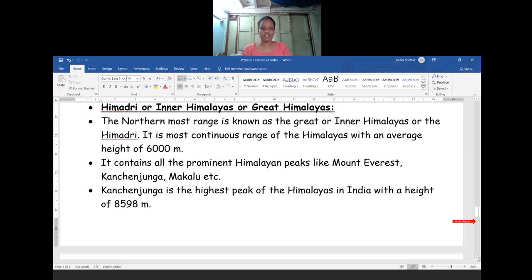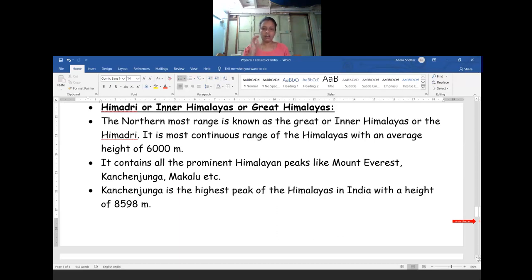It contains all the prominent Himalayan peaks like Mount Everest, Kanchenjunga, Makalu, Nag Prabat, Annapurna, Nanda Devi, as well as Namcha Barwa.